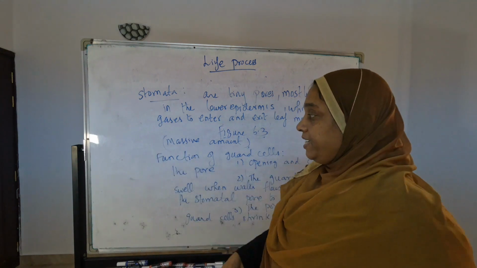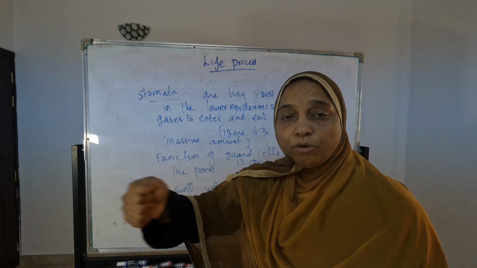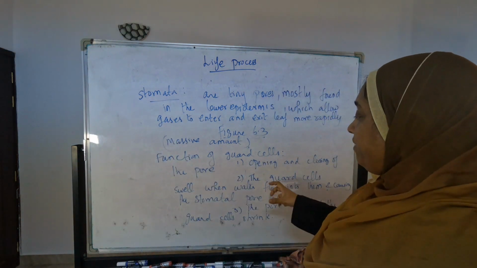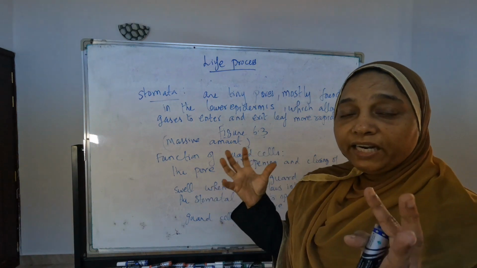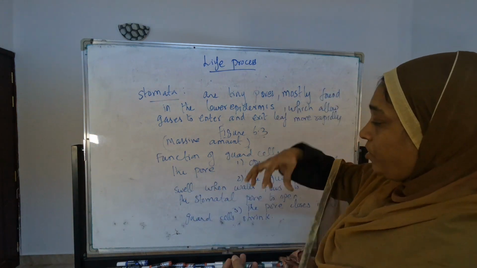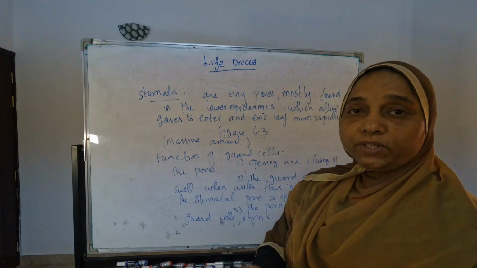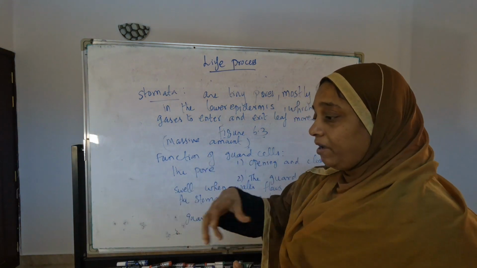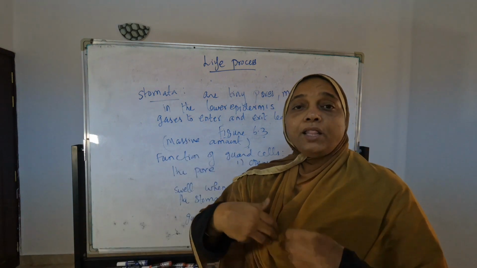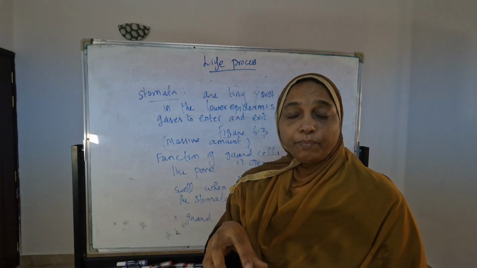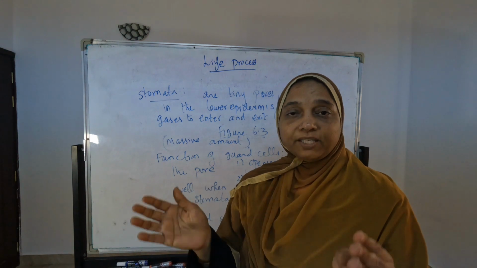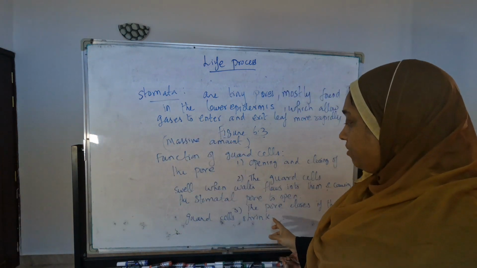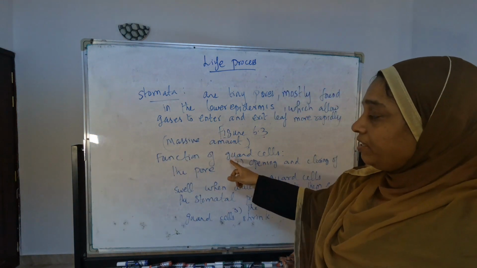Like that only. Here also guard cells are opening and closing the stomatal pores. When the guard cells are swelling, when more water is flowing in, the stomatal pore swells and starts to open. When the water starts to flow outside, the guard cells start to shrink. That time the guard cells again close. These are the functions of guard cells.